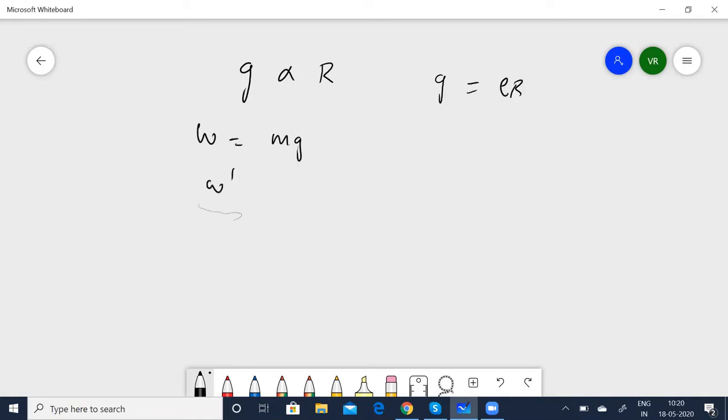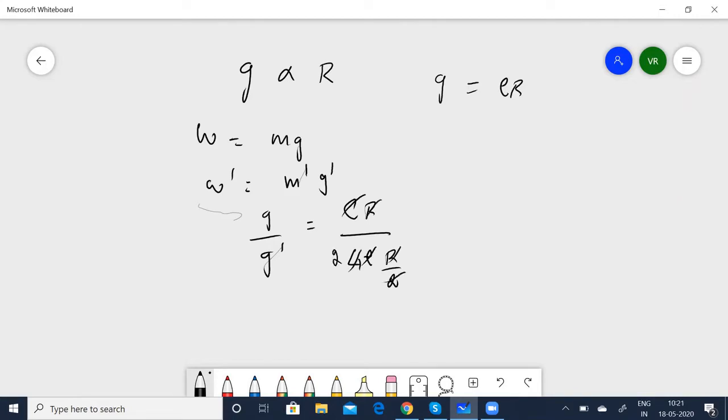Now W dash is equal to m g dash. So let us calculate g dash by g, which is equal to rho R by 4, because he says the density is increasing, multiplied by 4, and the radius is reduced by half, so R by 2. Now we can quickly cancel. Rho gets cancelled. R gets cancelled.